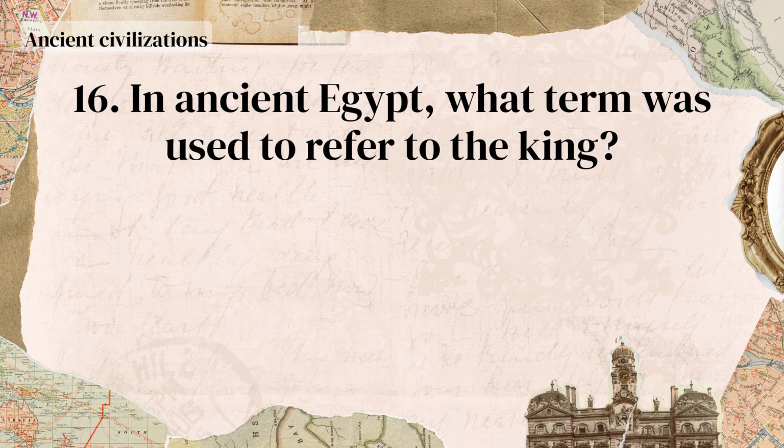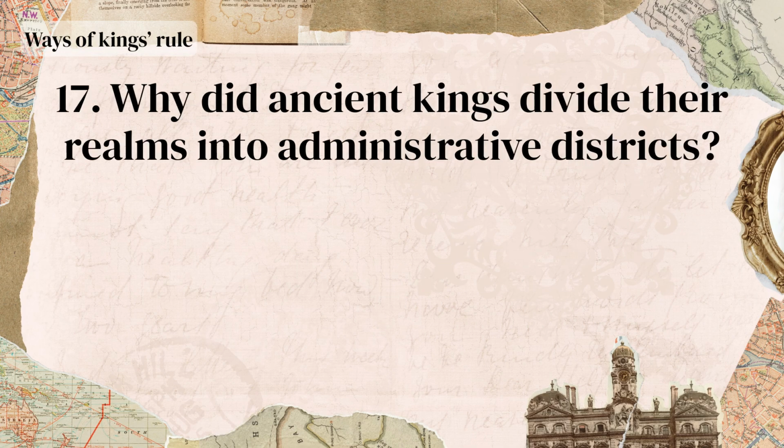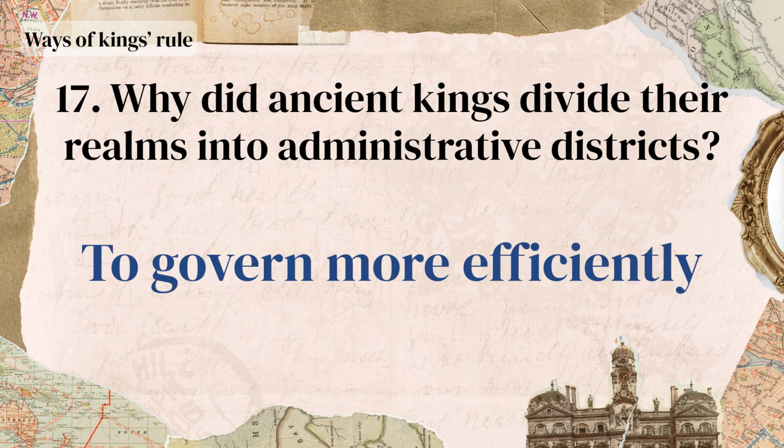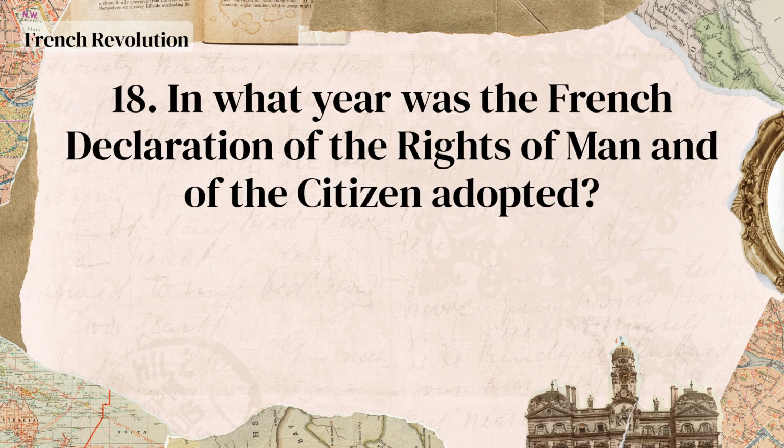In ancient Egypt, what term was used to refer to the king? Pharaoh. Why did ancient kings divide their realms into administrative districts? To govern more efficiently. In what year was the French Declaration of the Rights of Man and of the Citizen adopted?